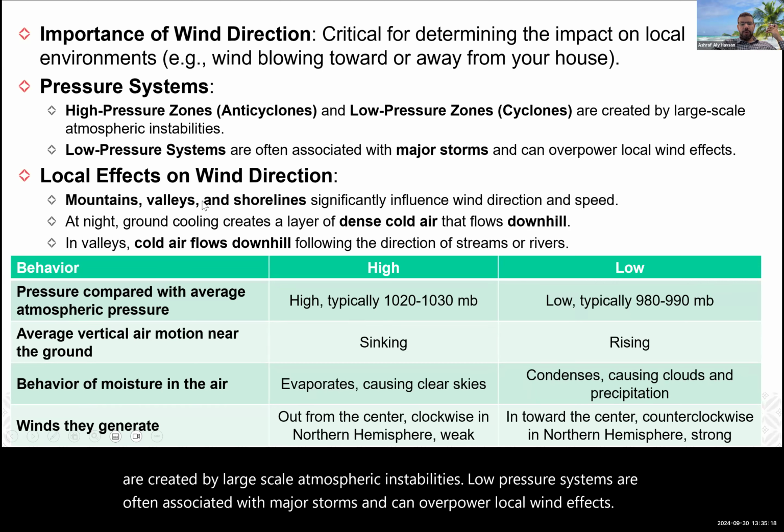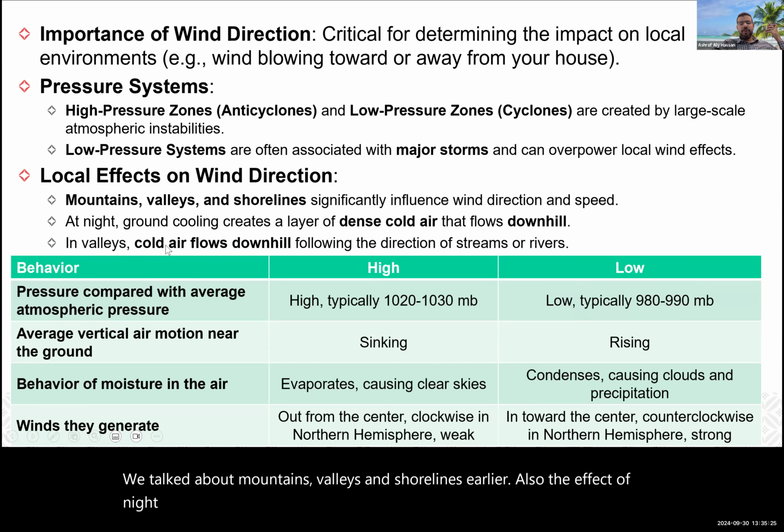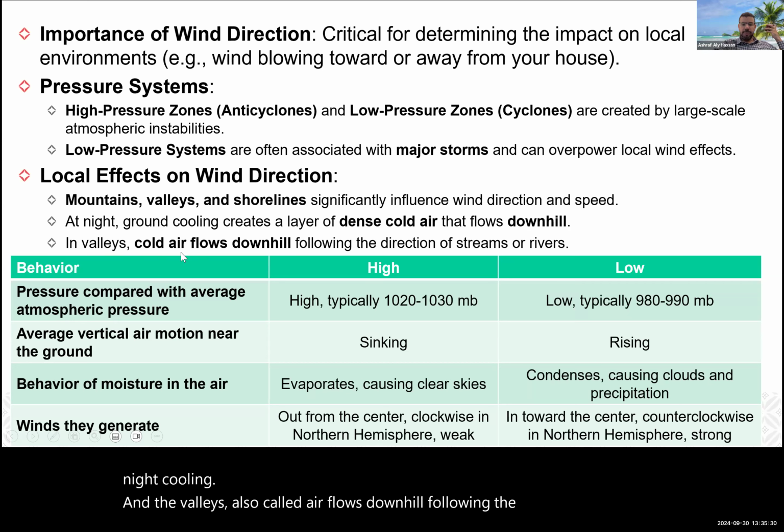We talked about mountains, valleys, and shorelines earlier, and also the effect of night cooling. In the valleys, cold air flows downhill following the direction of streams and rivers.